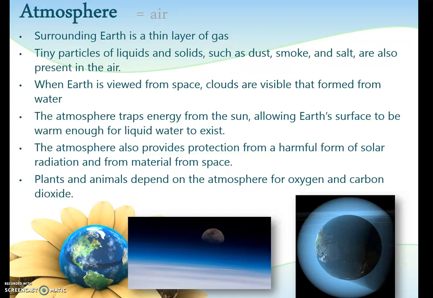It also provides protection from harmful forms of solar radiation, and it burns up tiny pieces of space junk, which become meteors or shooting stars from space. The atmosphere, even though it's difficult to see, is really important. And finally, we depend on it for oxygen and carbon dioxide to live.